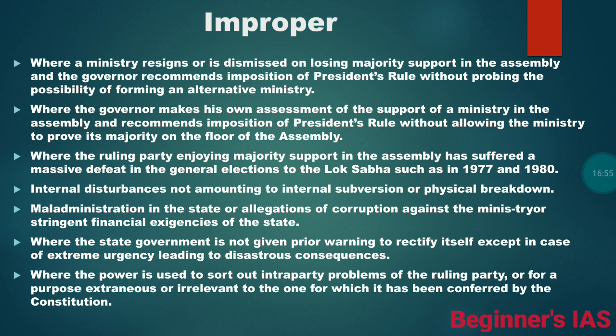So in this situation, if the presidential rule is implemented, then one can approach the judiciary. And maladministration is also an improper way to impose presidential rule. And then these are the points, so kindly go through the improper situations.